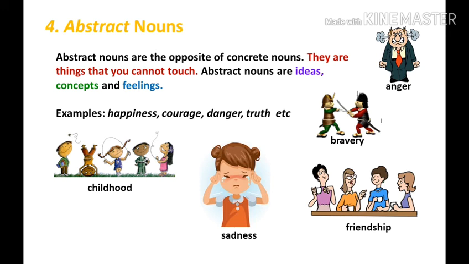Abstract nouns can only be understood or realized with our mind. You cannot touch or see an object denoted by an abstract noun. You can see the examples: happiness, courage, danger, truth, childhood, sadness, friendship, bravery, anger. These all nouns we cannot touch or see. We can just feel it.